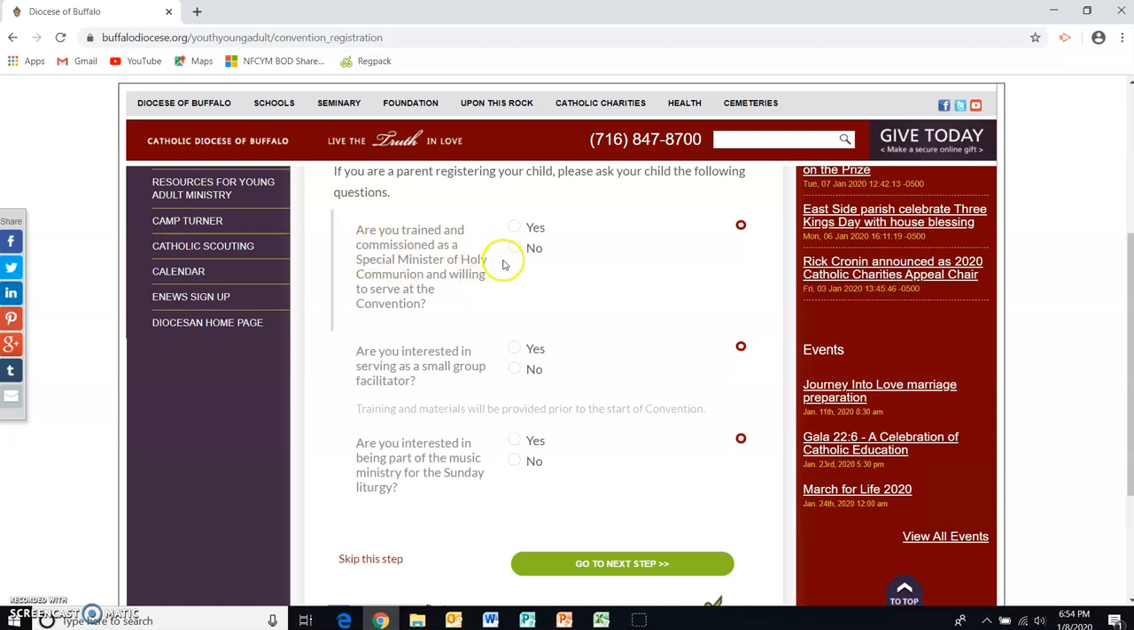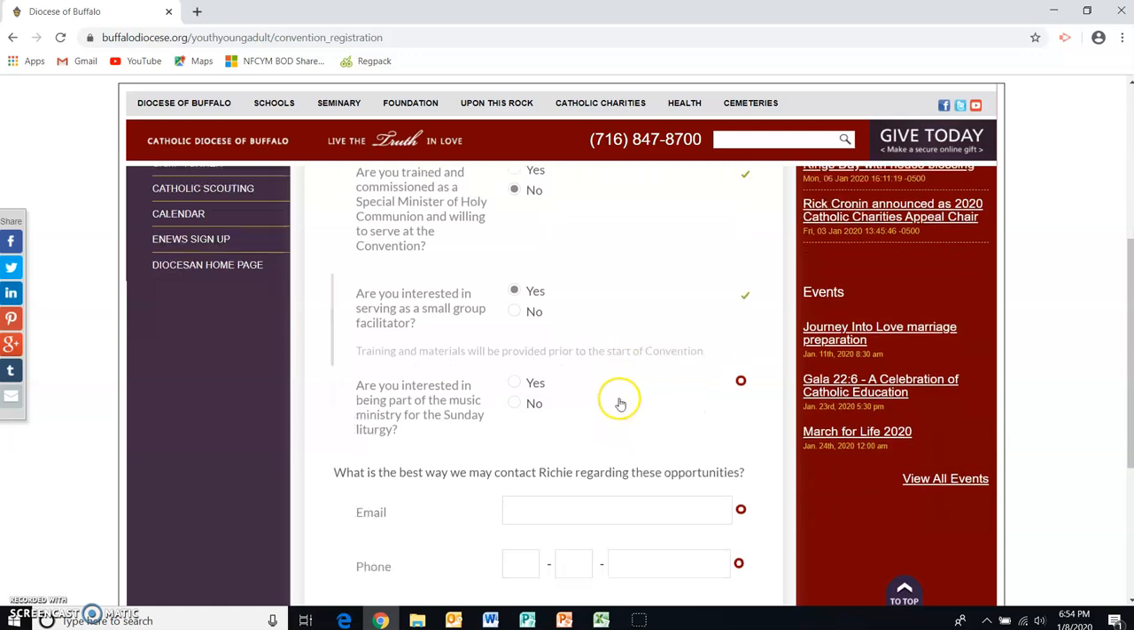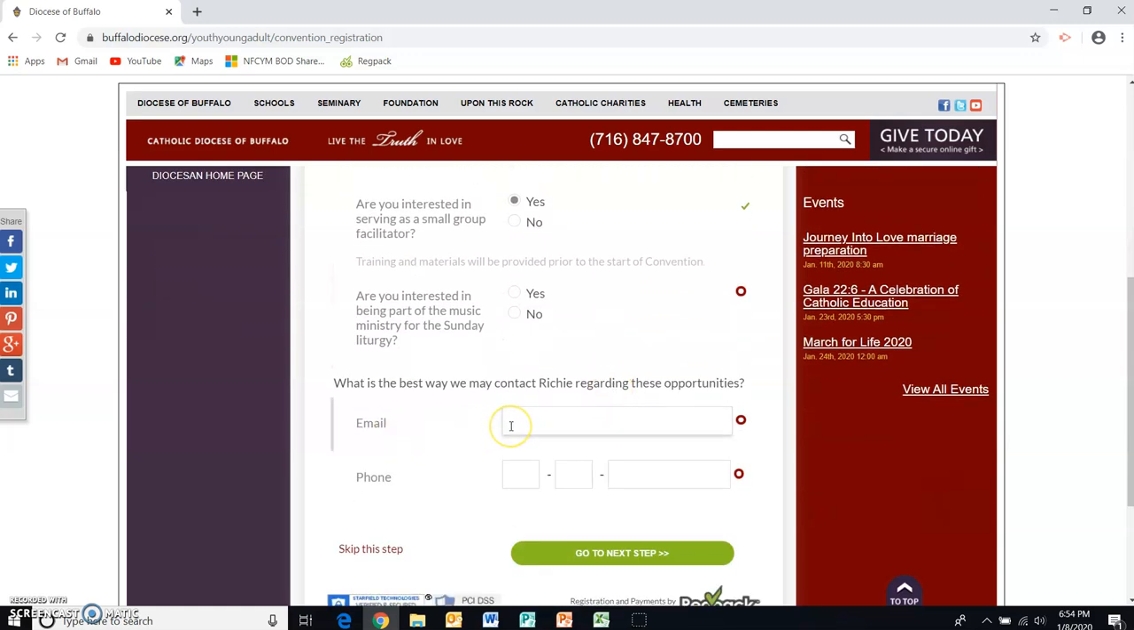First, it's going to ask whether they are trained as a special minister of Holy Communion. In this case, no. We're going to say that Richie, though, is interested in being a small group facilitator. You'll see that boxes popped up here to provide information about how we can contact Richie, because, of course, the contact information that we have so far has been for Marian, the parent.